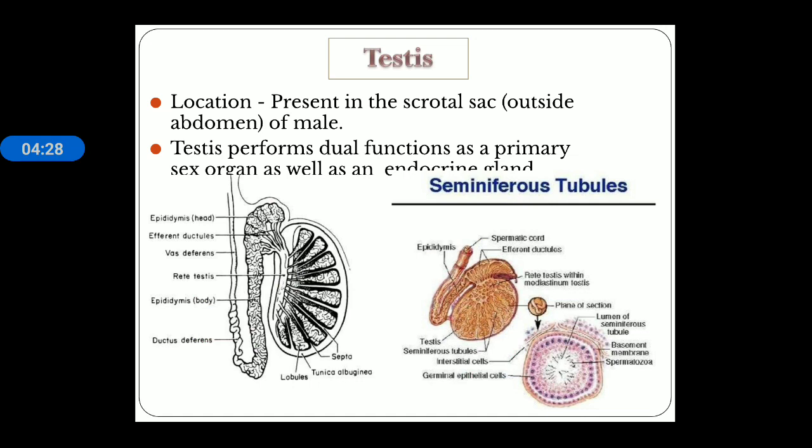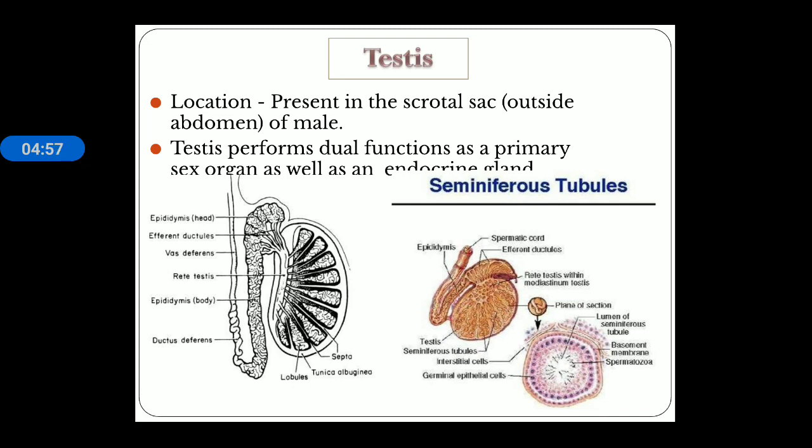Next is the testes. Testes are present in a cavity known as the scrotum, outside the abdomen of the male. Testes perform dual function. The testis is known as the primary sex organ because it helps in the production of sperm, and its secondary function is to produce a hormone known as testosterone or androgen.